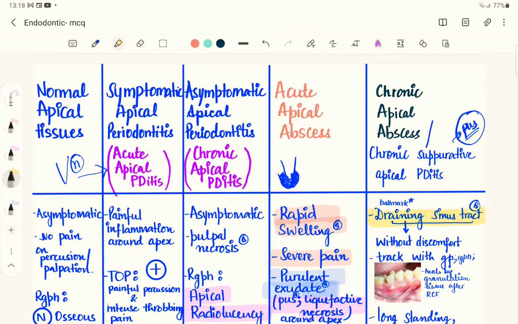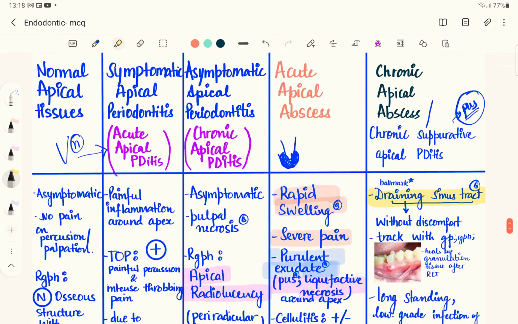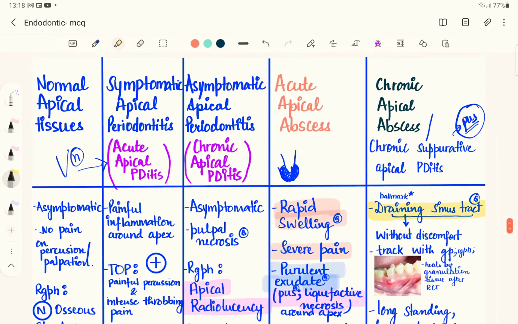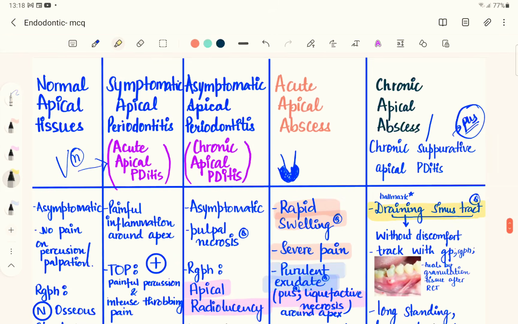In acute apical abscess, there is rapid swelling and pain, which is due to the accumulation of pressure from the accumulation of the pus. On the other hand, in chronic apical abscess this pressure is relieved via a sinus tract, and that's the reason the patient is asymptomatic. The patient is not feeling any pain anymore, because the pressure is now released via the sinus tract. So the patient will have a sinus tract without any symptom.